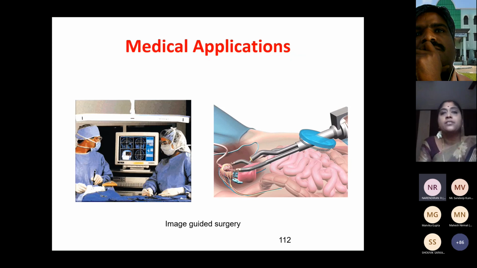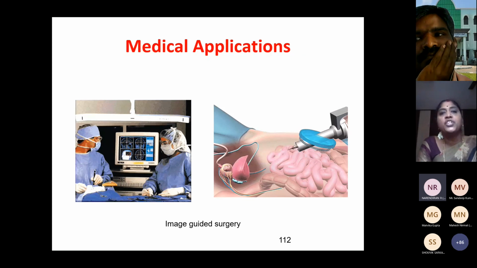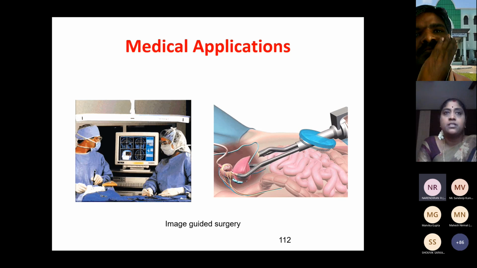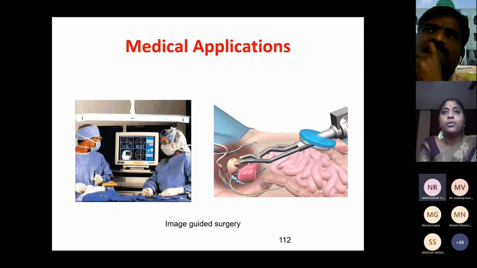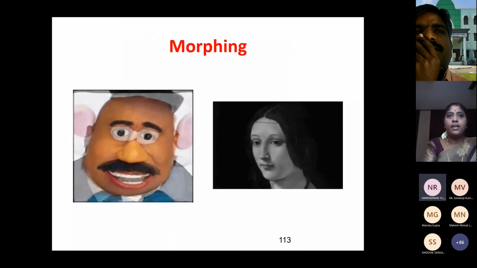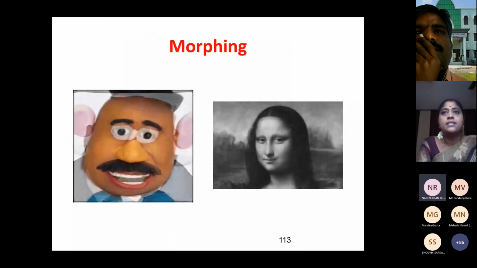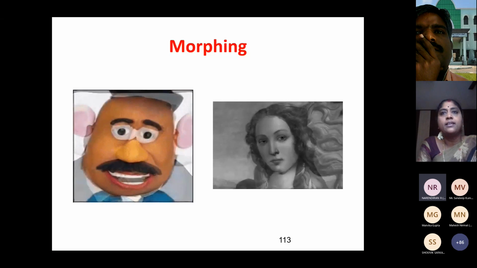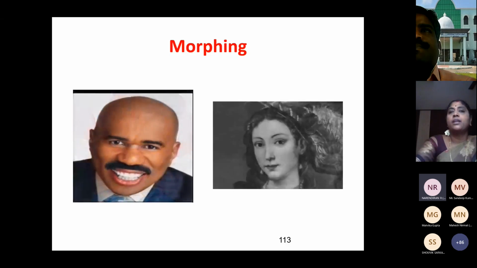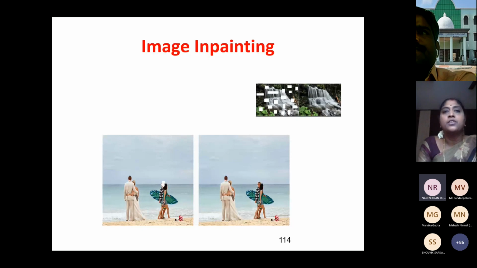And in medical applications nowadays, we can go for image guided surgery. In olden days, we never had that privilege for the doctors. We had to do invasive procedures. Now they can see the computers and operate instead of bothering about doing it manually. The computers are guiding the doctors in surgery. Next is morphing. We can see this. This is used in cinematics and other places for aesthetics and other things. Morphing is one area.